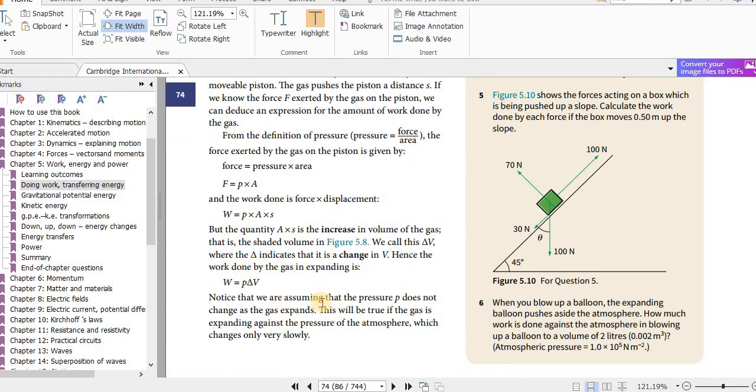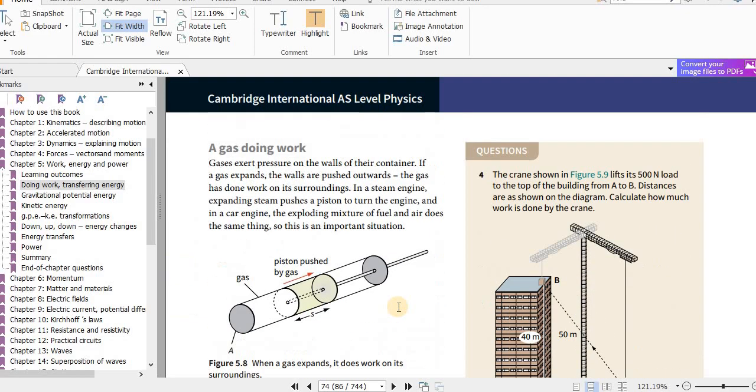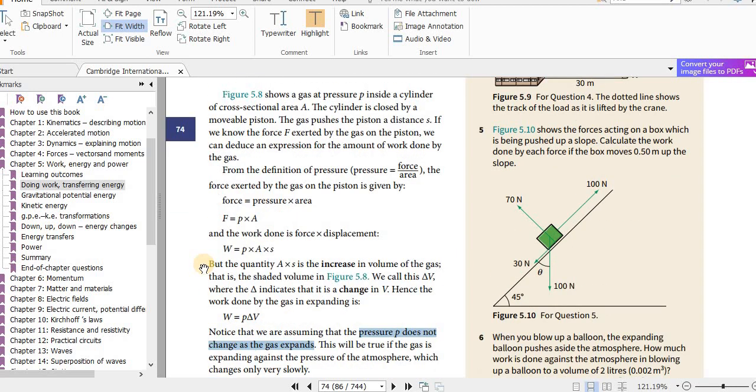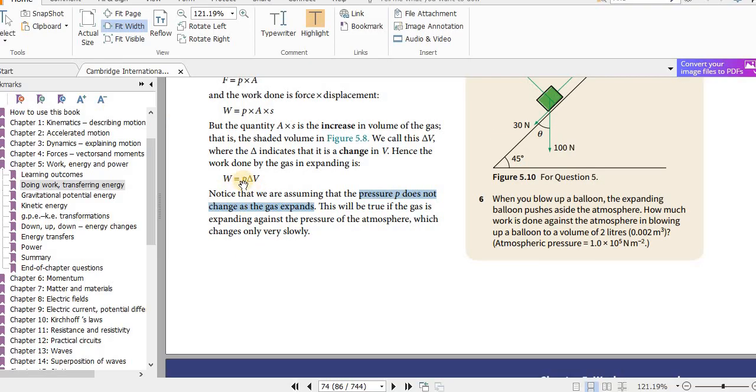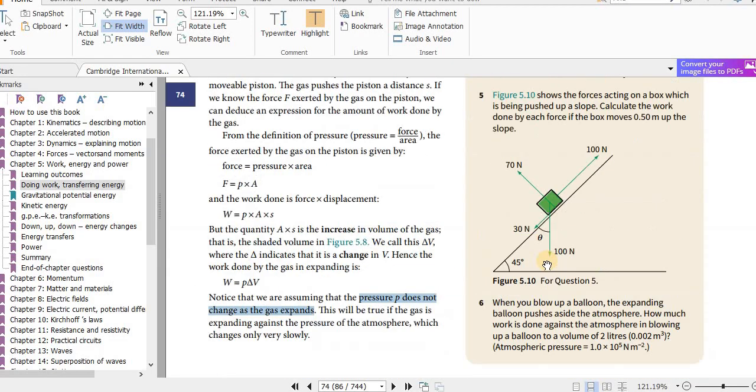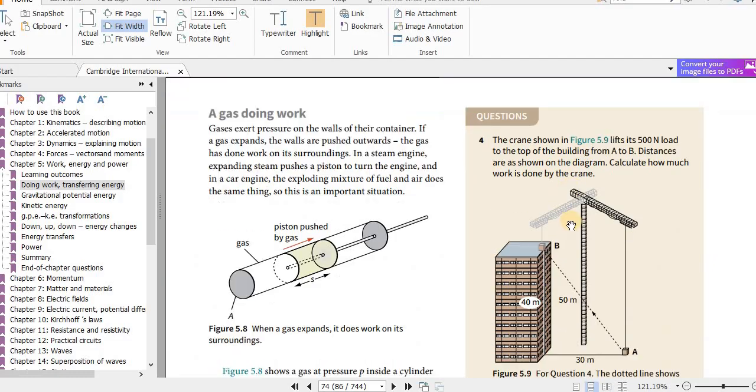Then this equation is important. Now remember, like I mentioned in the beginning of the lesson, the pressure P does not change as the gas expands. So it's a uniform pressure. Now for example, if this side is open to the atmosphere, the pressure here and the pressure outside will be the same, which is the atmospheric pressure. So this is the work done on a gas or by a gas at constant pressure. This equation is important. And remember that volume change is the area of cross section times S, which is similar to the area of a prism.